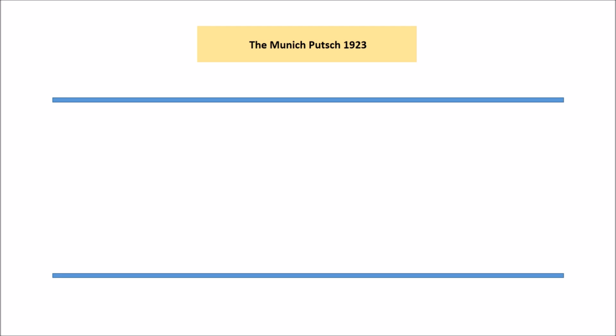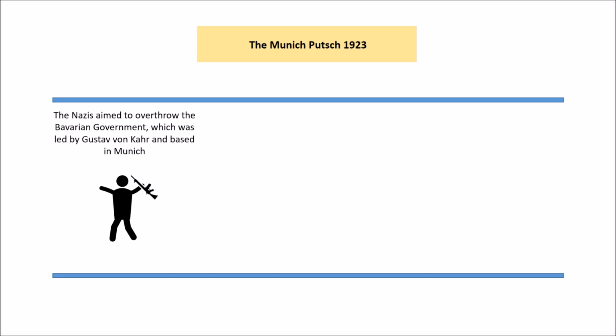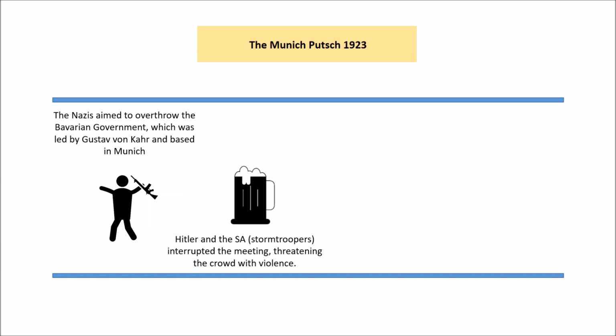And as a consequence of this, some groups try to seize on it. So the Nazis, for example, are one of those groups. And what the Nazis do in 1923 is they try and take control of the Bavarian government and Munich. So Gustav von Kahr is the leader of the Bavarian government, and he's meeting his allies in a beer hall when the Nazis charge in and they seize control of that beer hall. Eventually they let von Kahr go, which is a mistake because he calls the army and the police.